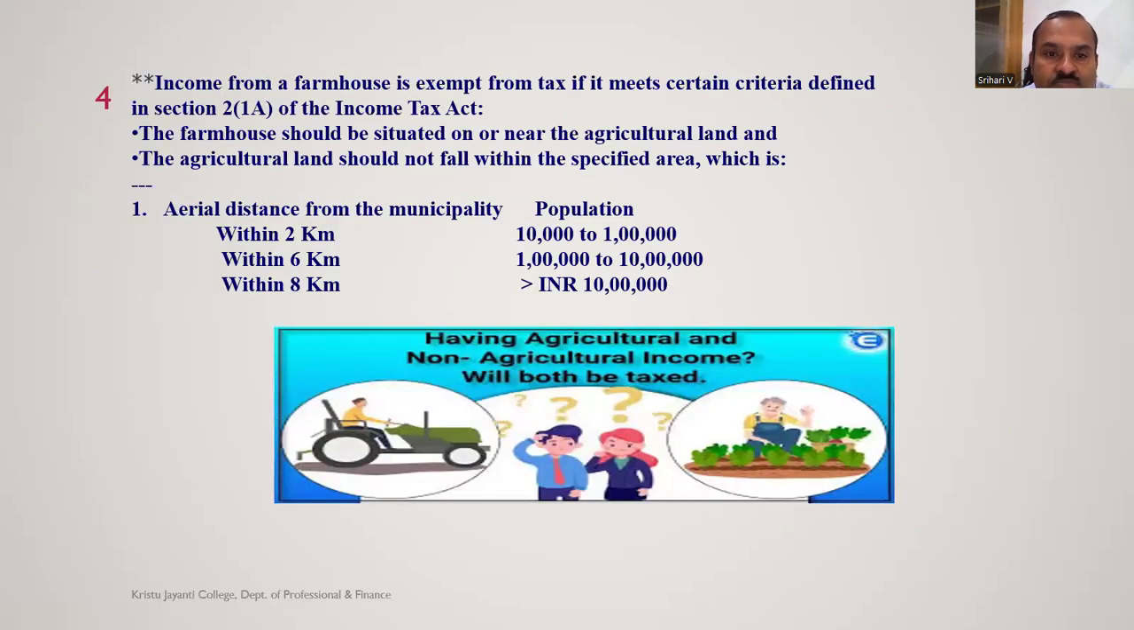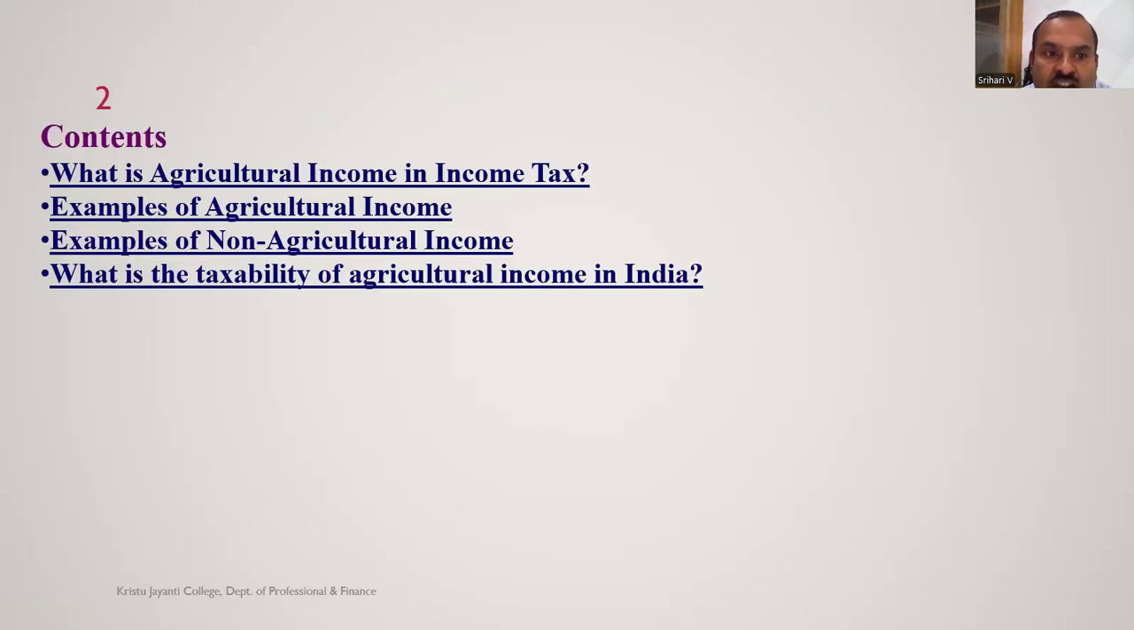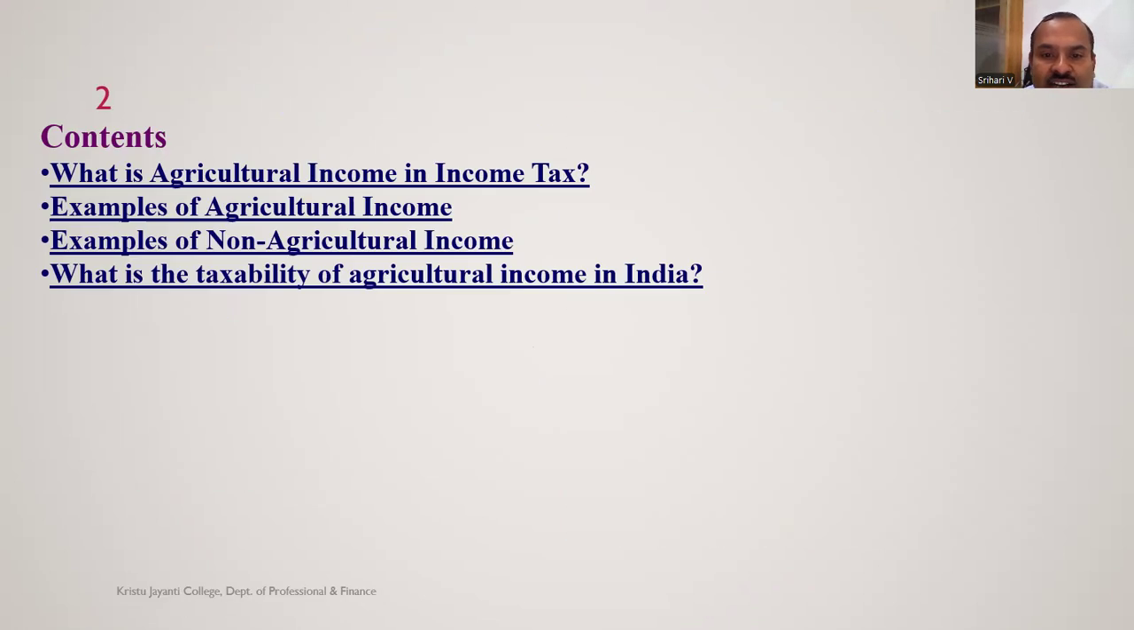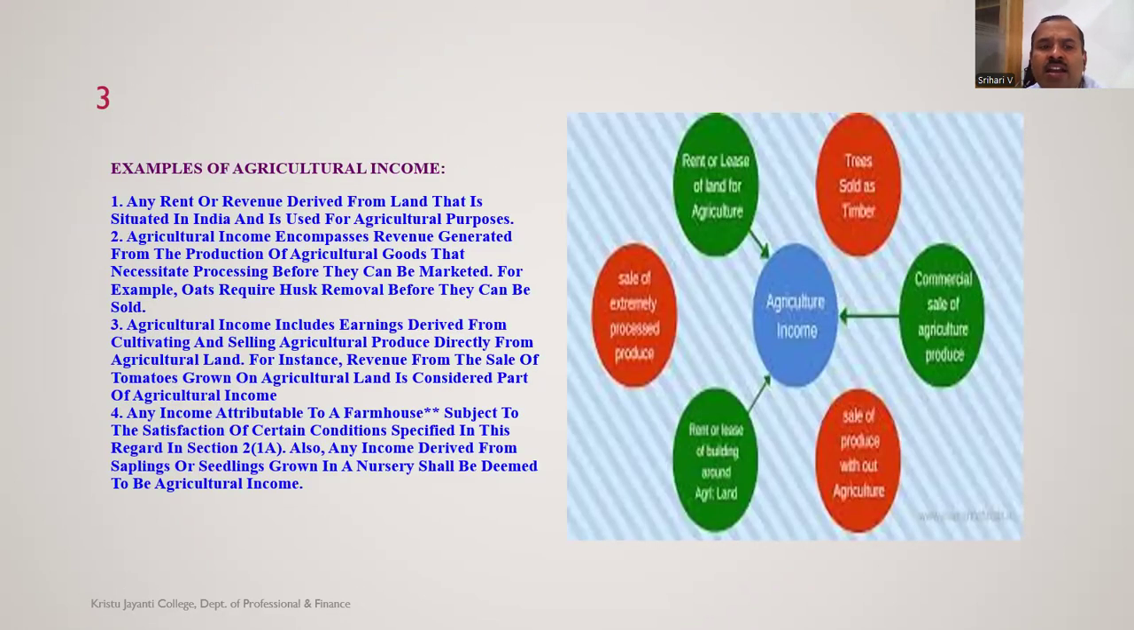Agricultural income is an income earned by an assessee from agricultural operations in India. Agricultural income is an income earned by a person as per the Income Tax Act 1961 from agricultural operations in India. Then it is said to be agricultural income.